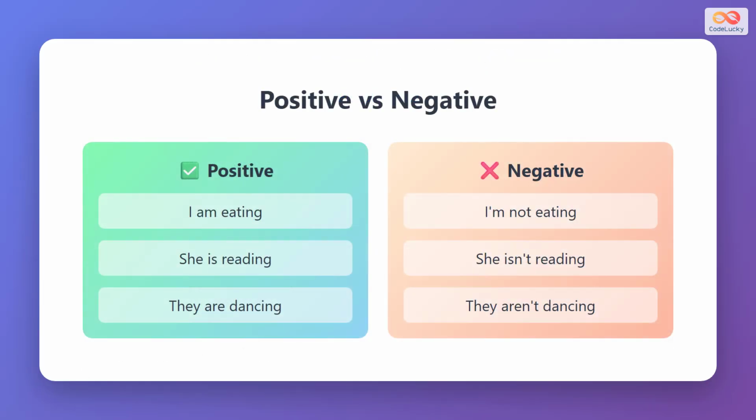Let's compare positive and negative forms to understand the difference clearly. In positive, we say I am eating, but in negative, we say I'm not eating. For positive, she is reading, but negative becomes she isn't reading. And for positive, they are dancing changes to they aren't dancing in negative. The only change is adding not after the be verb.